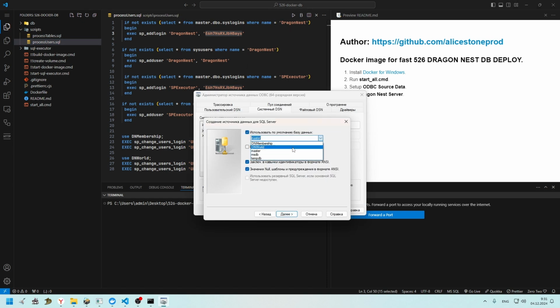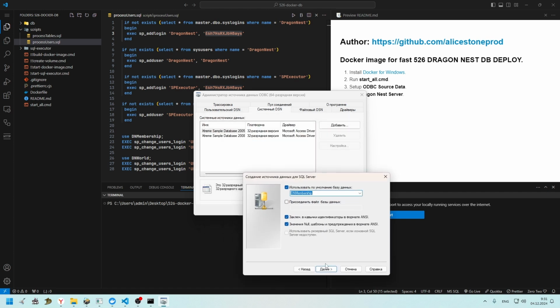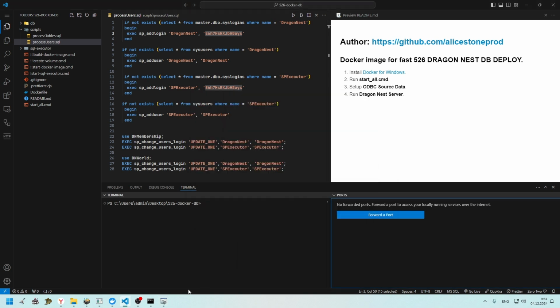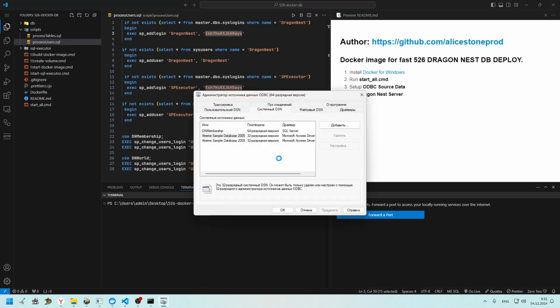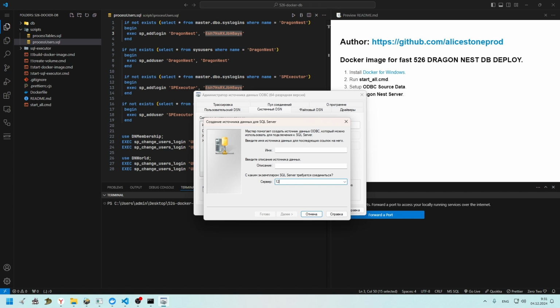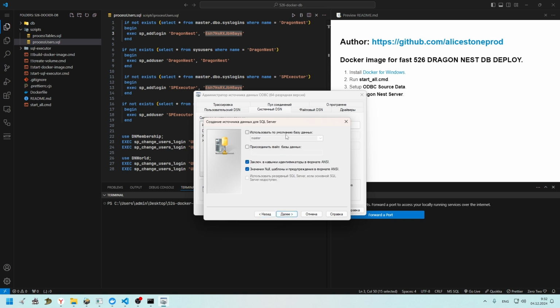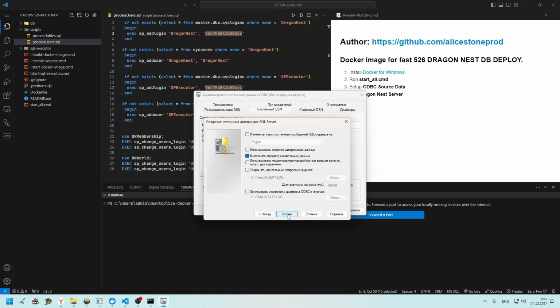Use the default database, then membership, complete. And then we should also process this for the world database, next, again, and then world, next.